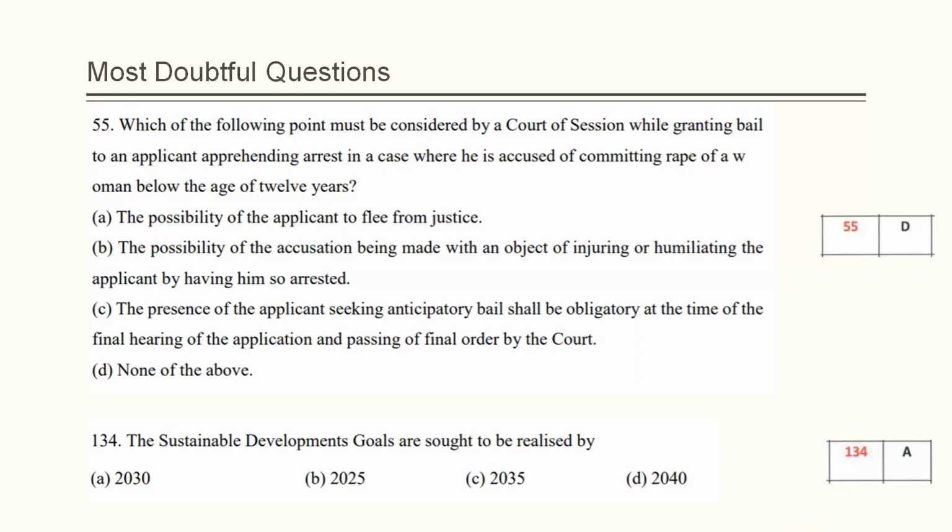The next question is question number 134. Sustainable development goals are sought to be realized by. Now, when you read the document of Sustainable Development Goals, it clearly states that the 17 goals given in the list are to be realized by 2030 only. So the correct answer given by NLUD is A, that is 2030, and this is correct.